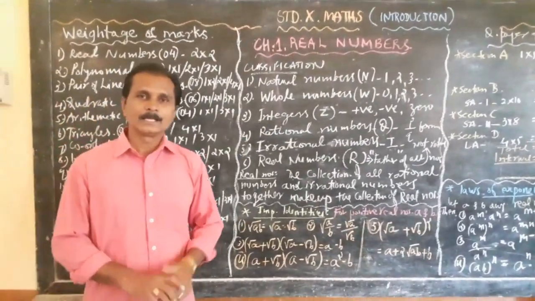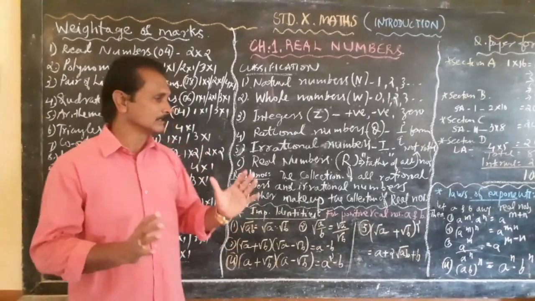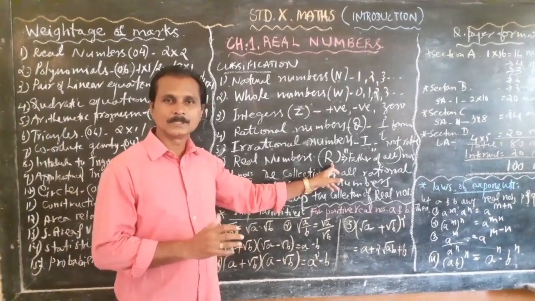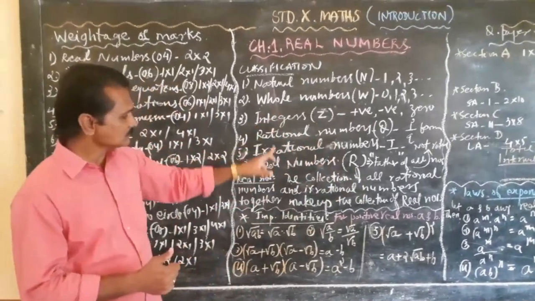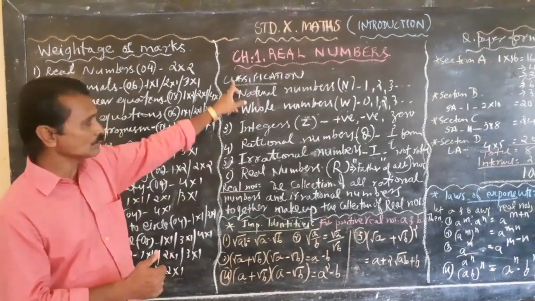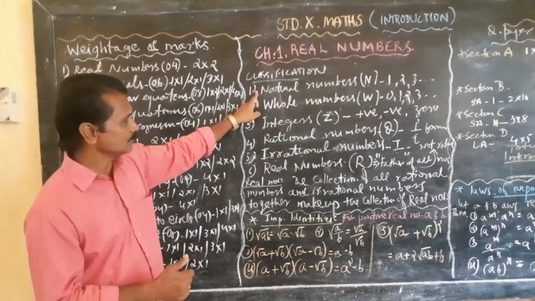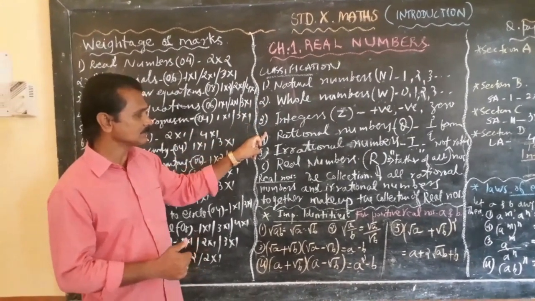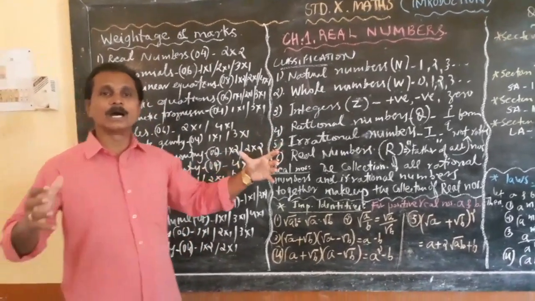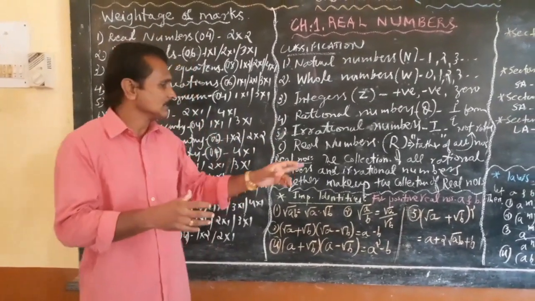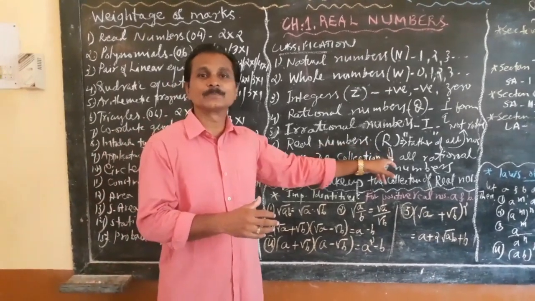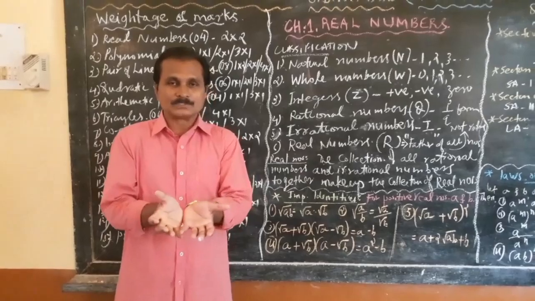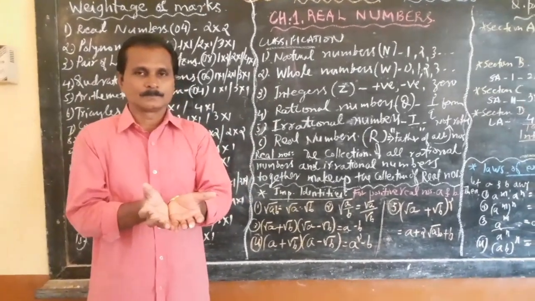Dear students, the real numbers are represented by capital letter R. Remember, the whole group, all these sets: the natural numbers, the whole numbers, the integers, the rational numbers, and the irrational numbers together are called the real numbers. That means it's a very big group, a vast group.